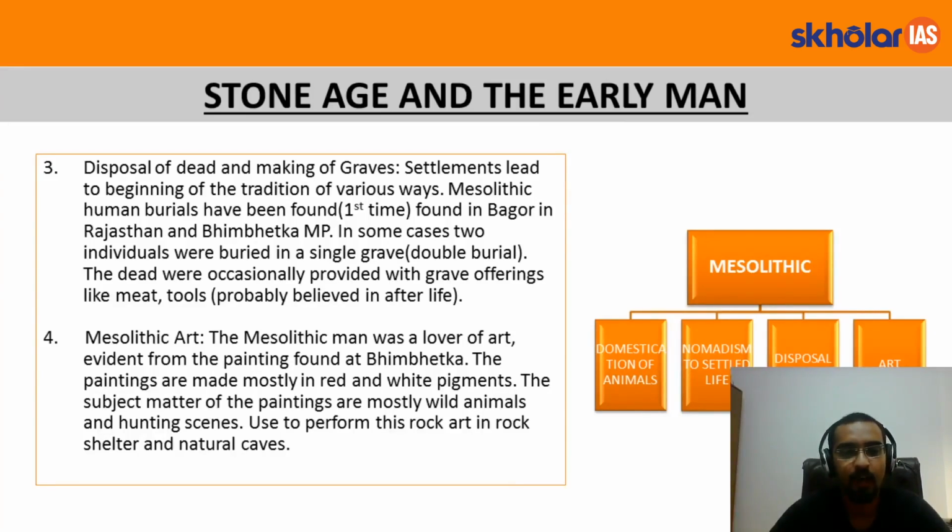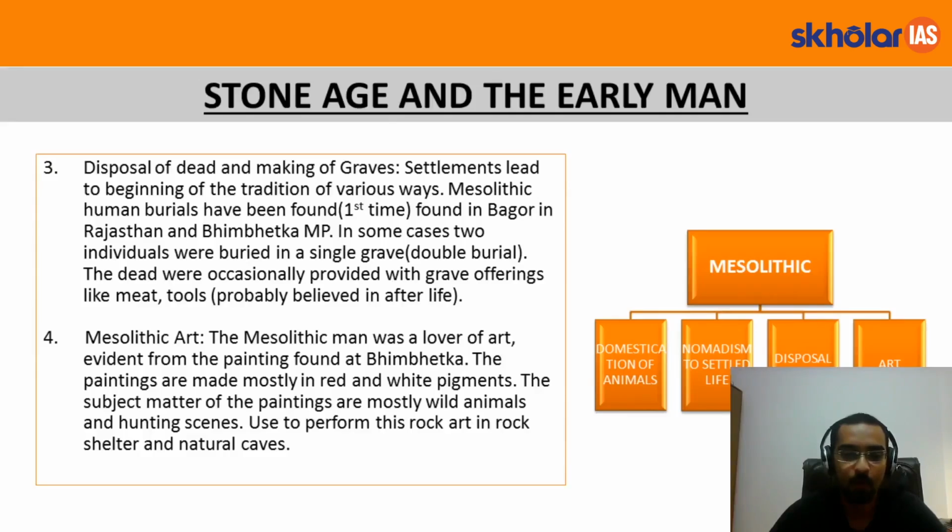Fourth is the Mesolithic art. Mesolithic man was an art lover, evident from the paintings found at Bhimbetka. See, I've been to Bhimbetka. The paintings are mainly made in red and white pigments, and they have survived since the Mesolithic period till today, and they are almost intact.